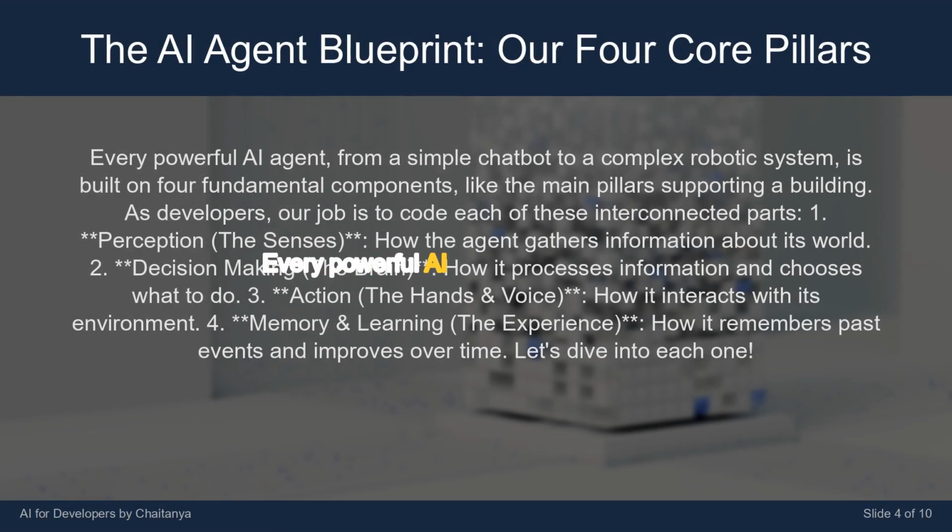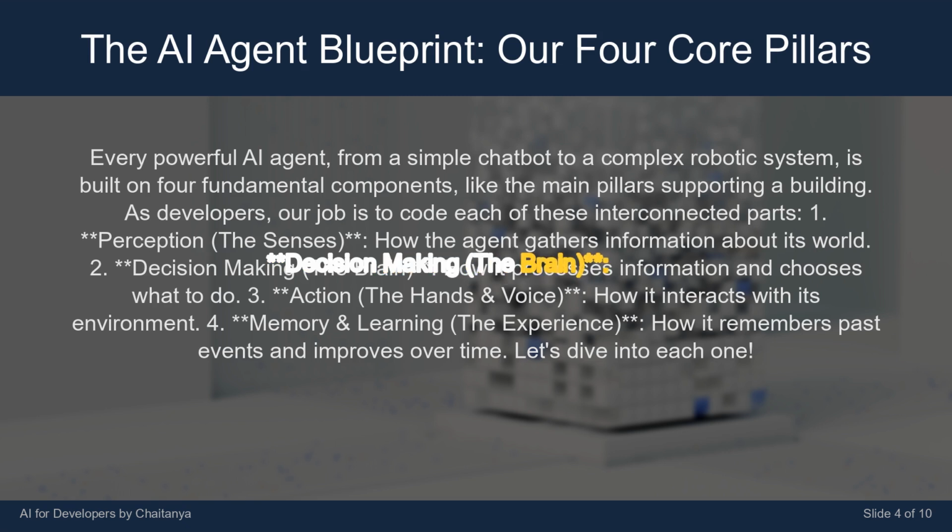Every powerful AI agent, from a simple chatbot to a complex robotic system, is built on 4 fundamental components, like the main pillars supporting a building. As developers, our job is to code each of these interconnected parts. 1. Perception, the senses. How the agent gathers information about its world. 2.